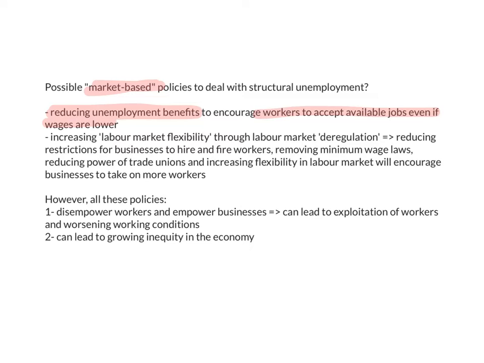The government could increase labor market flexibility. You want to make the labor market less rigid, more flexible, so that through demand and supply, the unemployment would disappear by itself because the market would adjust itself. This is through labor market deregulation, which is the opposite of regulation. If you have too many rules and laws in labor markets, maybe try and reduce these laws. So reducing restrictions for businesses to hire and fire workers.